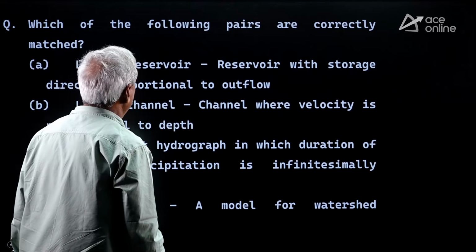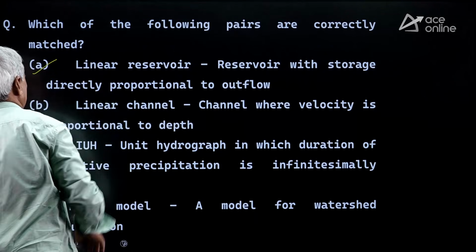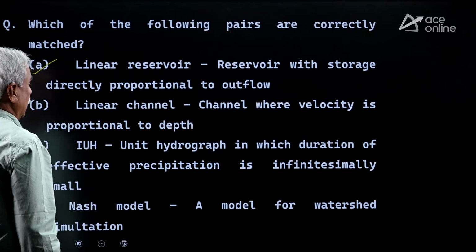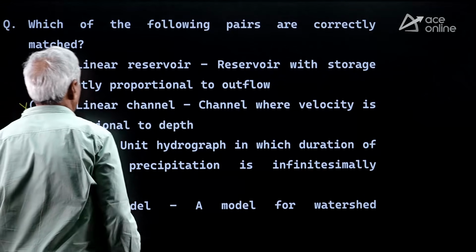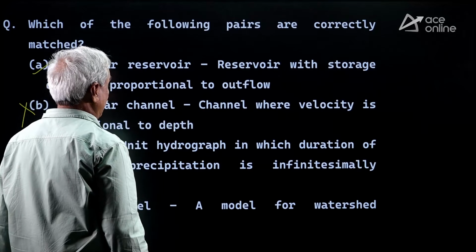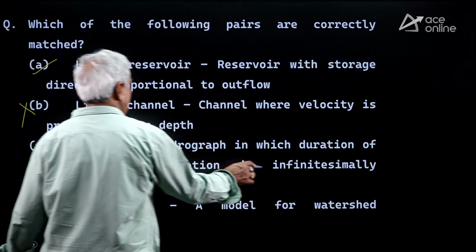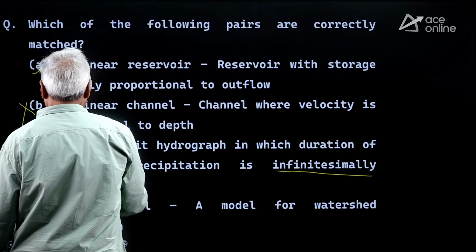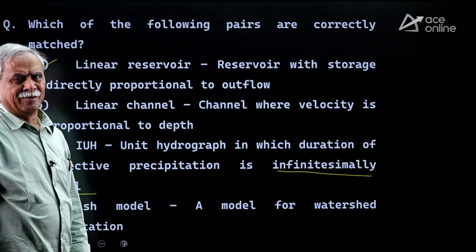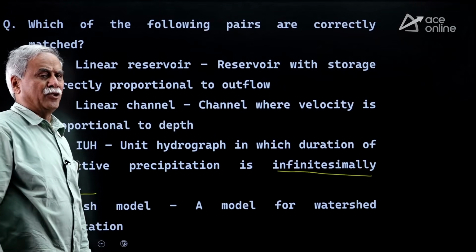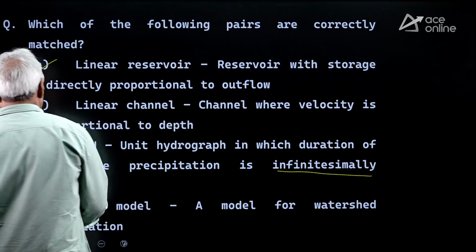Linear reservoir: a reservoir with storage directly proportional to outflow, fantastic. Linear channel: a channel where velocity is proportional to depth is not correct. Instantaneous unit hydrograph, in which the duration of the effective precipitation is infinitesimally small, very good answer. Duration of the runoff is tending to 0. Nash model, a model for watershed simulation, IUH model.